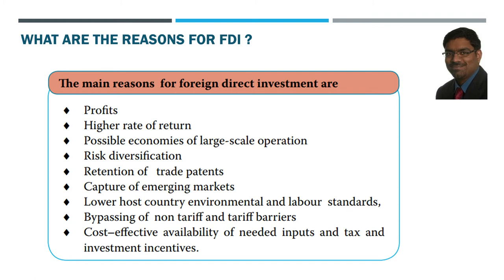Could be anything. Many main reasons could be to earn profits, a higher rate of return could be there, and possible economies of large scale operation can happen. This is the major reason for many companies starting their manufacturing facilities in China, because it is possible to do a very heavy large scale operation in China. From that they get economies of scale, and that helped so many multinational organizations in the world. Every gadget that you take, whether it is an Apple gadget or any other company's gadget, manufacturing definitely happens in China. Why? Because economies of scale are high there. Large scale production can be done.